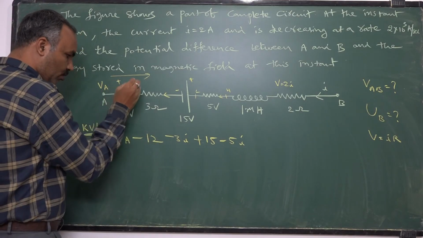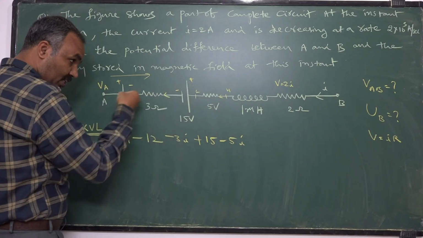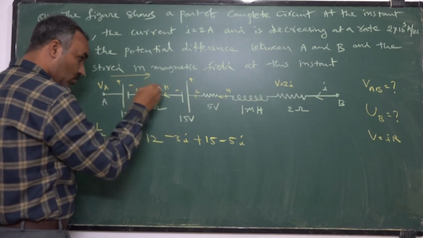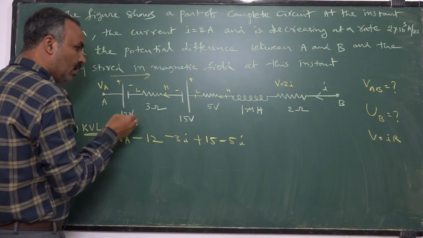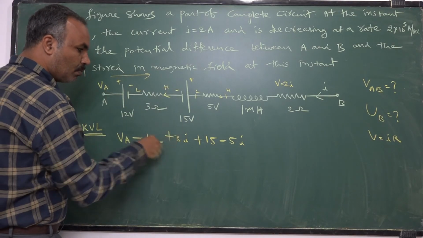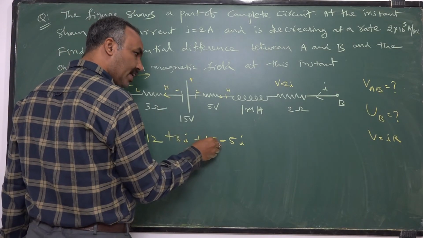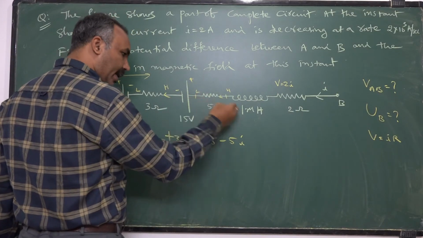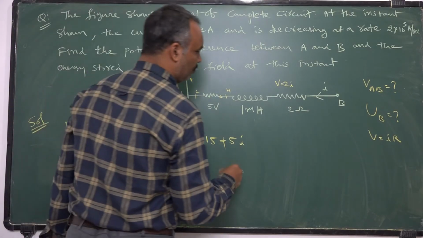You are going from high to low, therefore I should take negative. Current is coming in this way, that means this is high potential, this is low potential. Current is going from high to low potential, but you are moving from low to high. Low to high means the potential drop is taken as positive. Again low to high you are going, so potential drop is taken as positive.